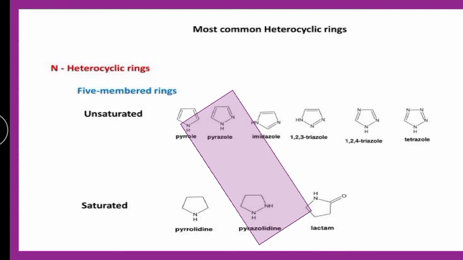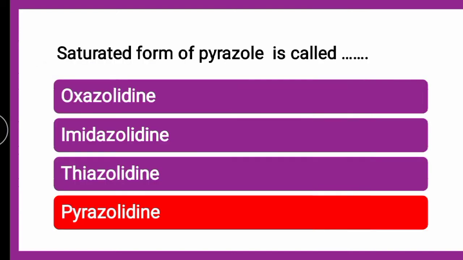Same way, when the unsaturated form is converted to saturated form, it is ole for unsaturated and olidine for saturated 5 membered rings. So pyrazole gives pyrazolidine, again with nitrogen at the first and second positions. So the saturated form of pyrazole is called pyrazolidine.